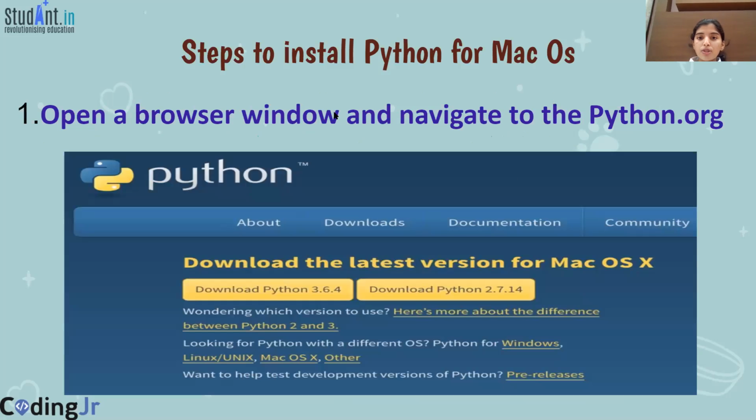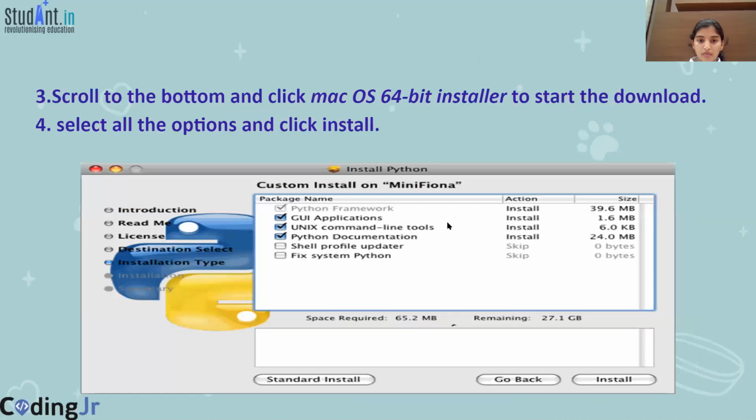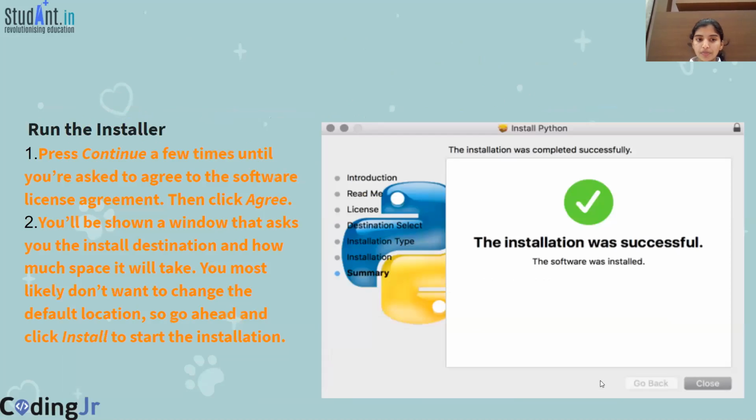Here are a few steps to install Python for the Mac operating system. Open a web browser and navigate to python.org. Under the Python releases for Mac OS X heading, click the latest Python 3 release link. Scroll to the bottom, click the 64-bit installer and start the download. Select all the options and click the download button.